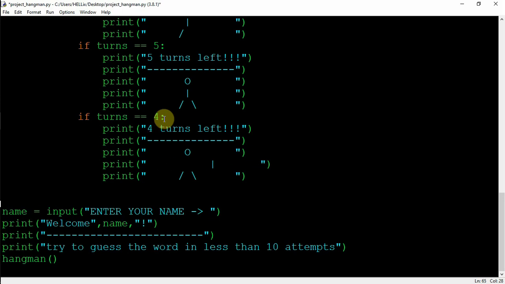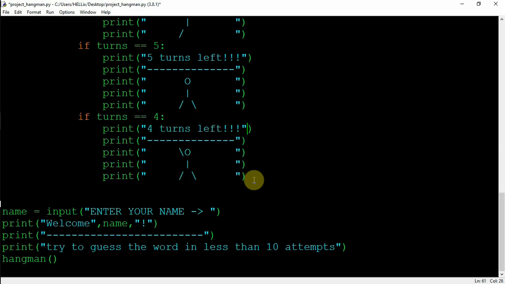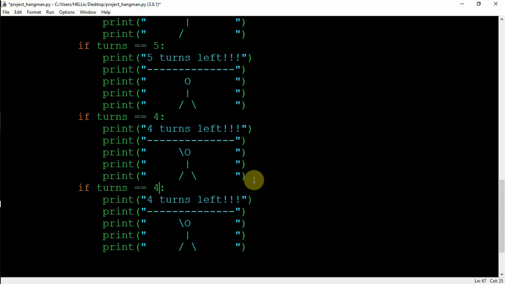Now at this moment I'll show the first hand. We can just try creating it something like this. I hope so. This is not looking that clear, is this a hand or not? So instead of adding it with the stomach side, let's add it over here. See, now this is quite clear. Similarly we'll do for the next condition, which is our third. If turns are 3 left, just show a different hand over here.